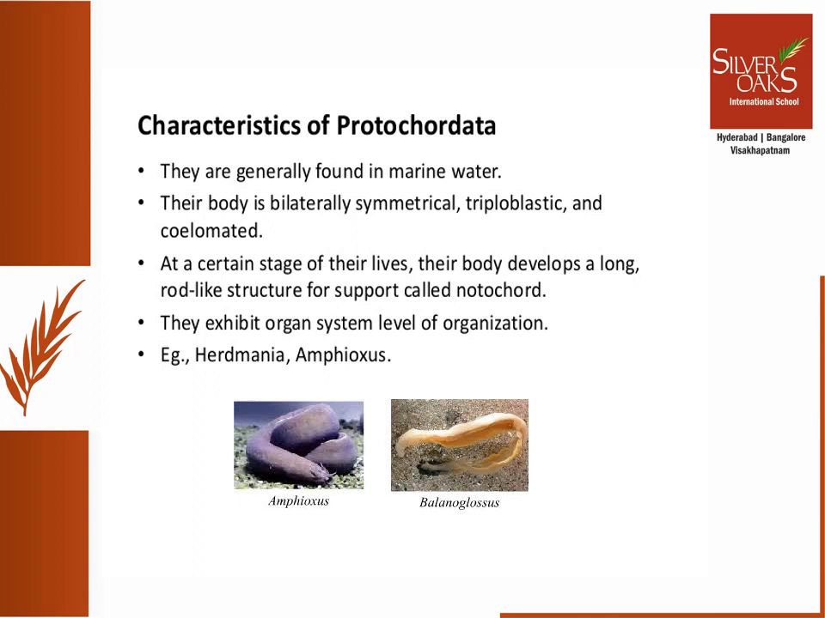They are triploblastic. Triploblastic means, remember, they will have all the three germ layers: ectoderm, mesoderm and endoderm. And they are coelomate. If you remember, coelomate means they have a true body cavity, and also they have an organ system level of organization. Common examples, as shown in the diagram, you can see Amphioxus and Balanoglossus are two examples. You have a few more in your book, you can remember them as well.